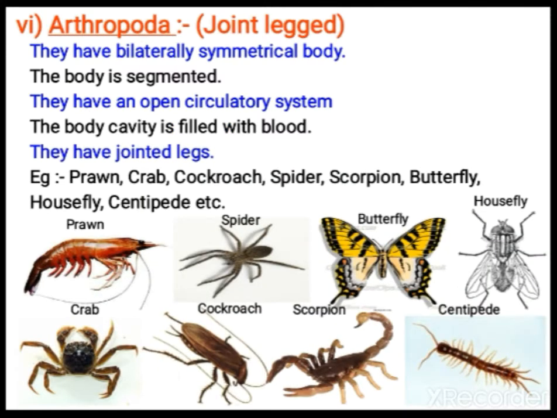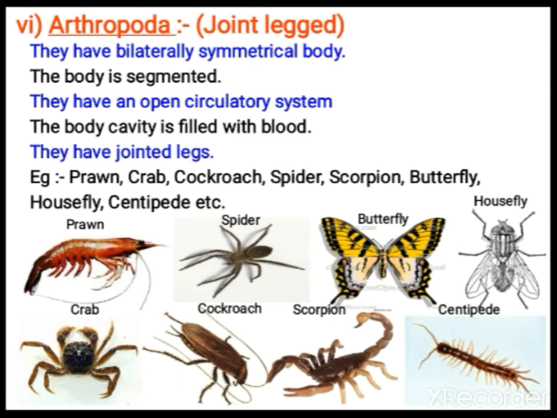Next, arthropoda. So arthropoda, they are jointed legged animals. They have joint legs. You can see prawn, spider, butterfly, housefly, crab, cockroach, scorpion, centipede, and even millipede also. Whenever you observe these animals, they have so many joints in their leg. So that's why you call them jointed legged animals. So here also bilaterally symmetrical body. The body is segmented, and they have open circulatory system.